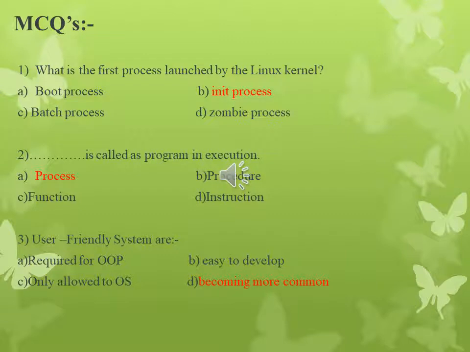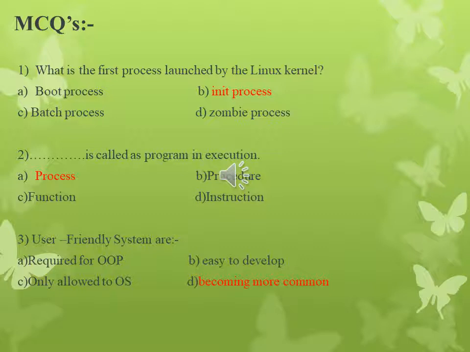Some questions regarding this topic. First, what is the first process launched by the Linux kernel? First is the boot process, second init process, third batch process and fourth is the zombie process. Second, dash dash dash is called a program in execution. First option process, second option procedure, third option function and fourth is the instruction.